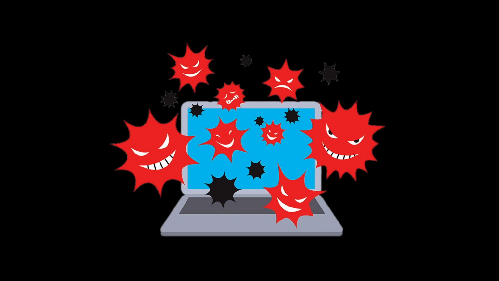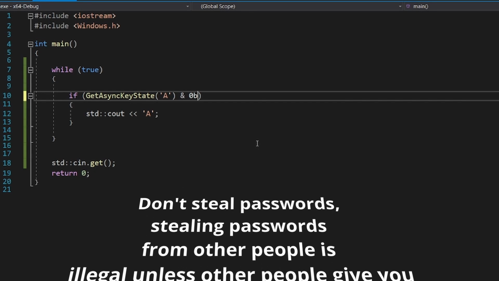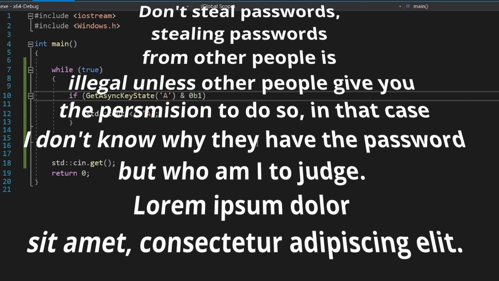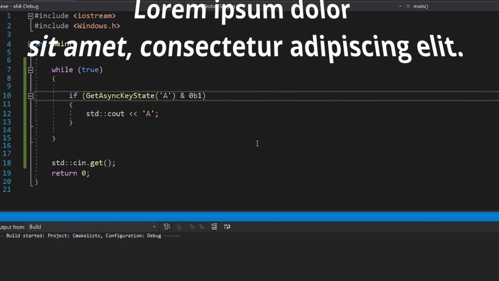A keylogger is a virus that runs in the background and registers every key pressed in order to hopefully steal some passwords. Don't steal passwords. Stealing passwords from other people is illegal unless other people give you the permission to do so. In that case, I don't know why they have passwords, but who am I to judge?